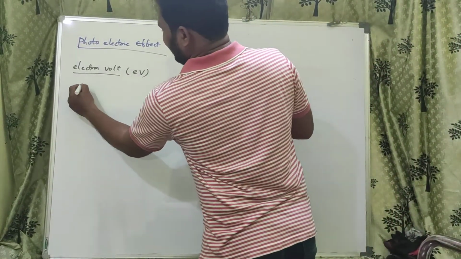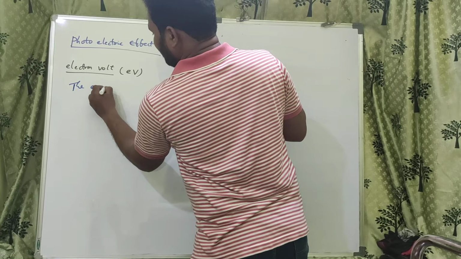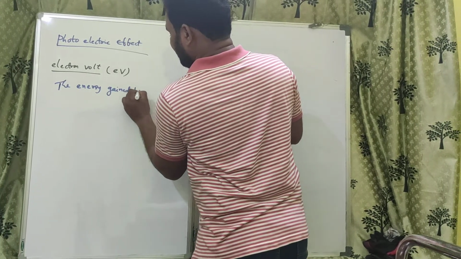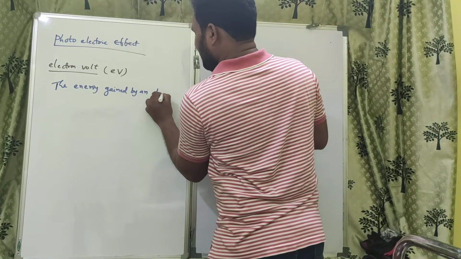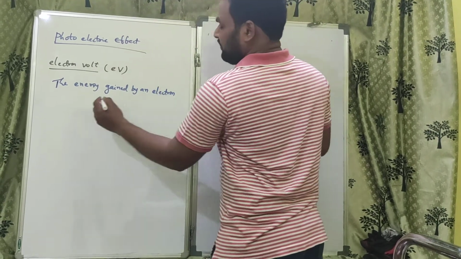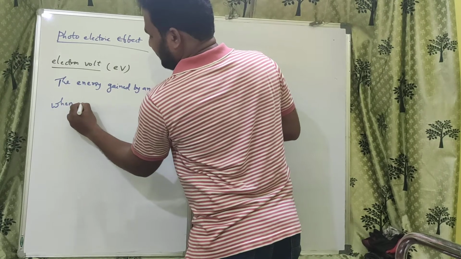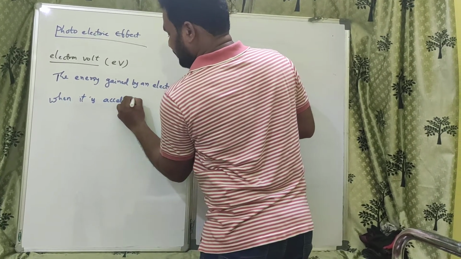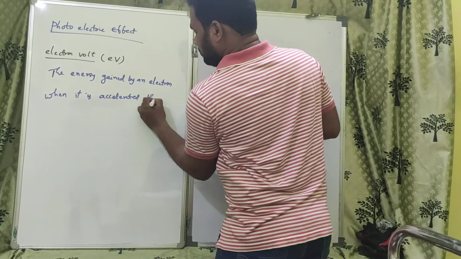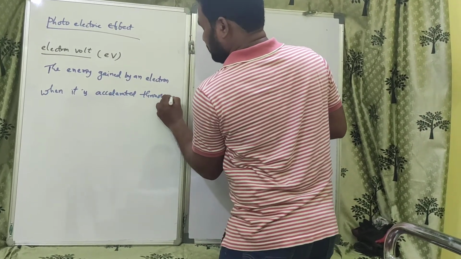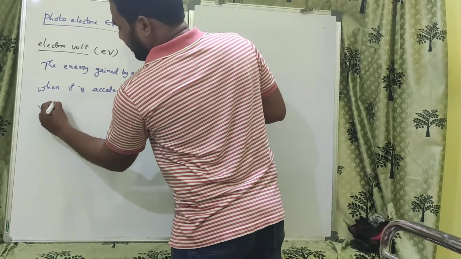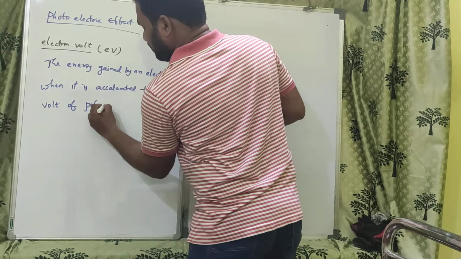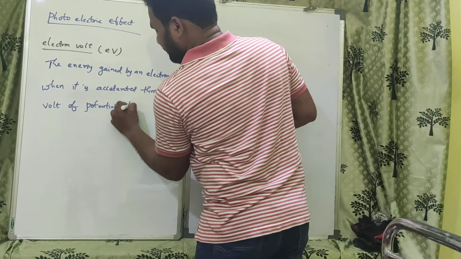It is the energy gained by an electron when it is accelerated through 1 volt of potential difference.